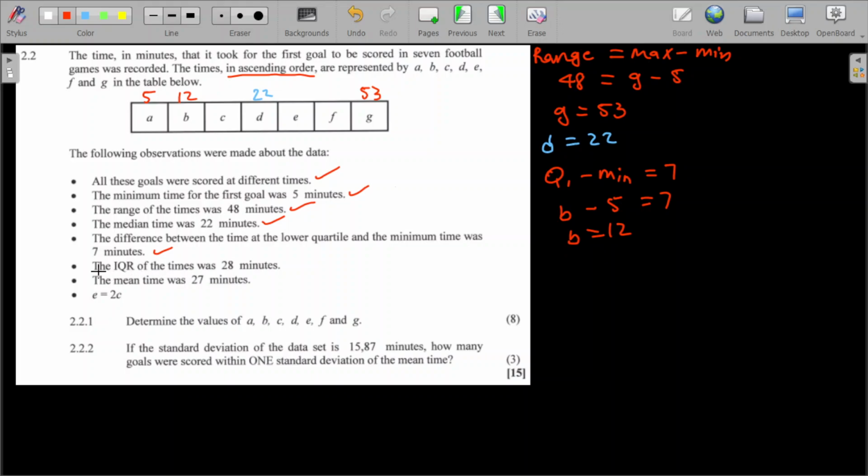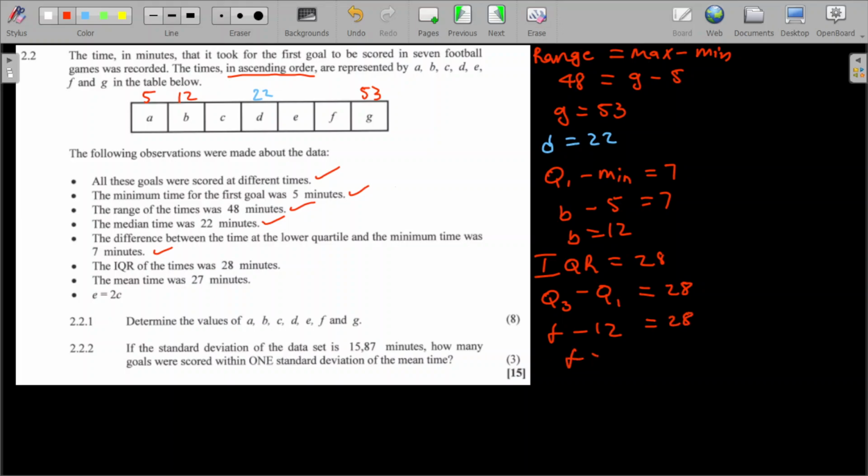Done with this one. So the interquartile range, now they're saying the interquartile range is equal to 28. So how do we find the interquartile range? Interquartile range is Q3 minus Q1, which in this case is 28. So Q3 in this case is F, minus Q1, which is B, so 12, is equal to 28.